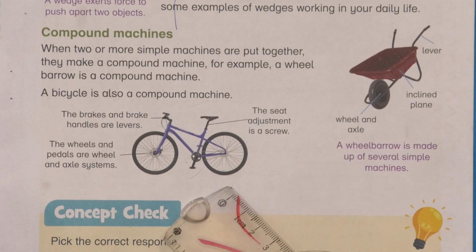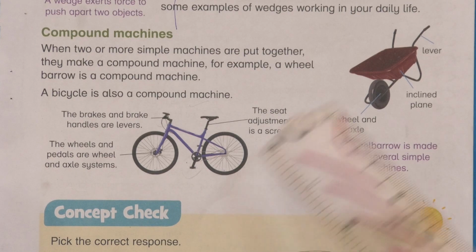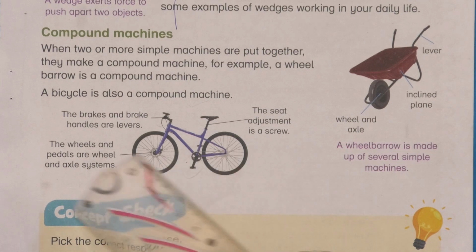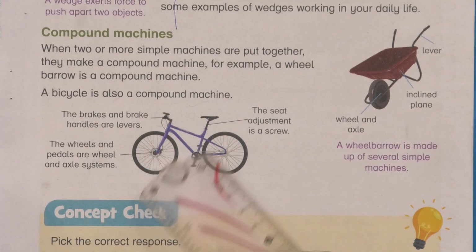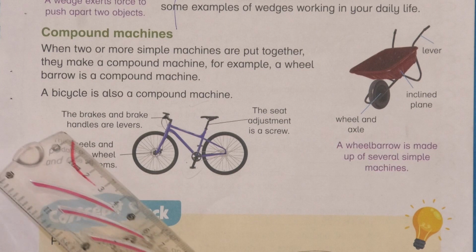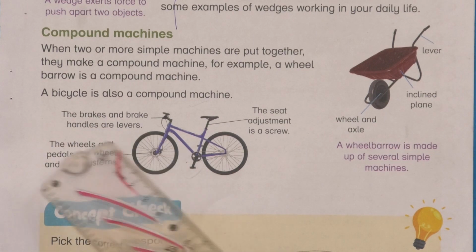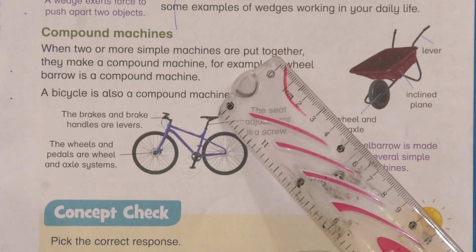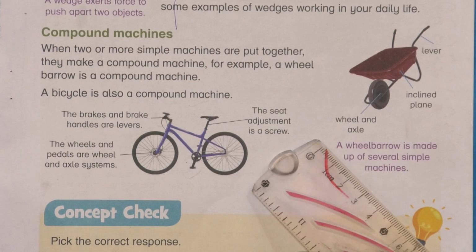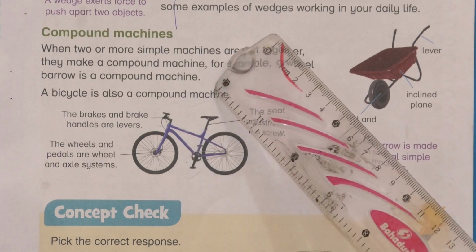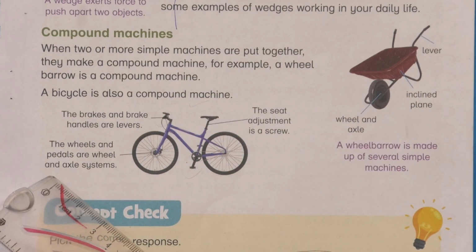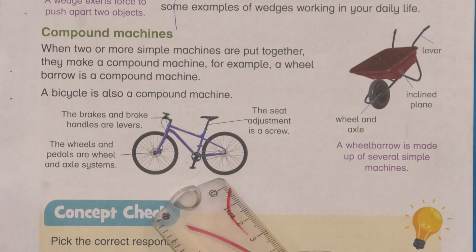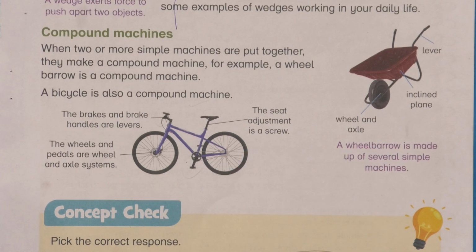As you can see in the pictures, there are two types of compound machines here. We will discuss how these are compound machines. Like we will talk about the bicycle. In the picture you can see the brakes and the brake handles are levers. The seat adjustment is a screw, and the pedals and the wheels are wheel and axle systems.